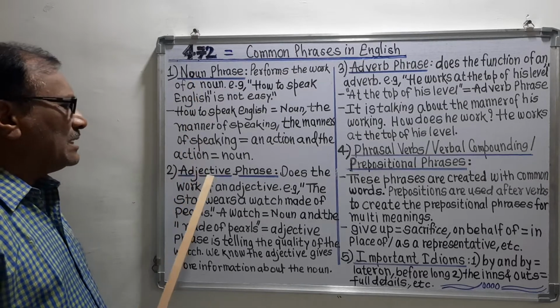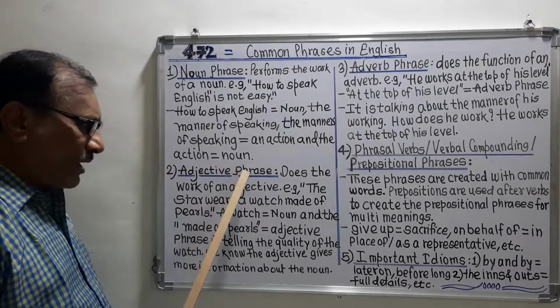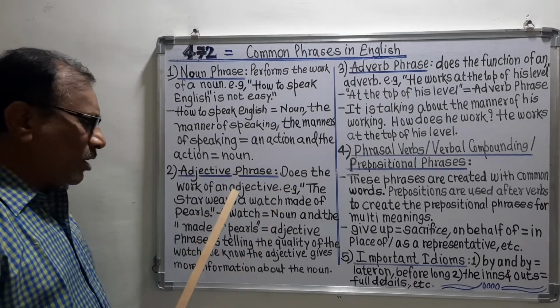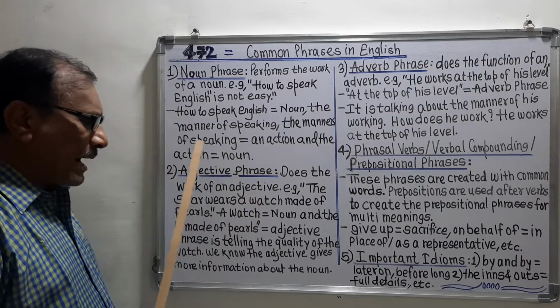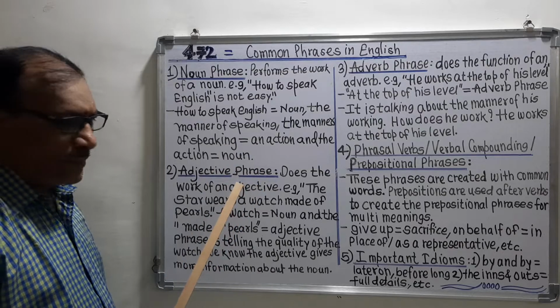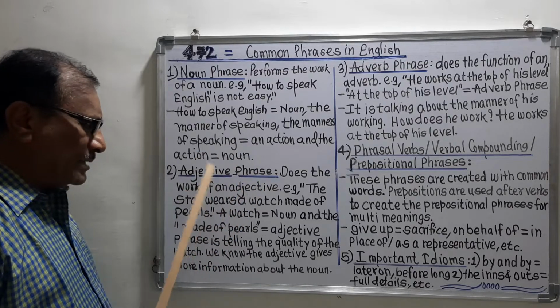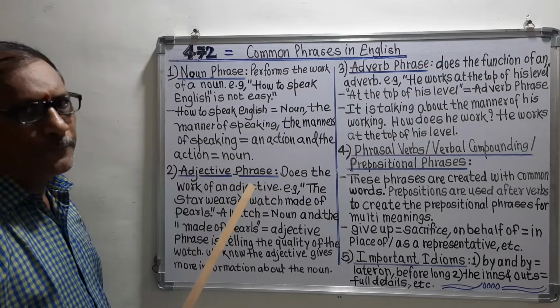Now the second is the adjective phrase. An adjective phrase does the work of an adjective.